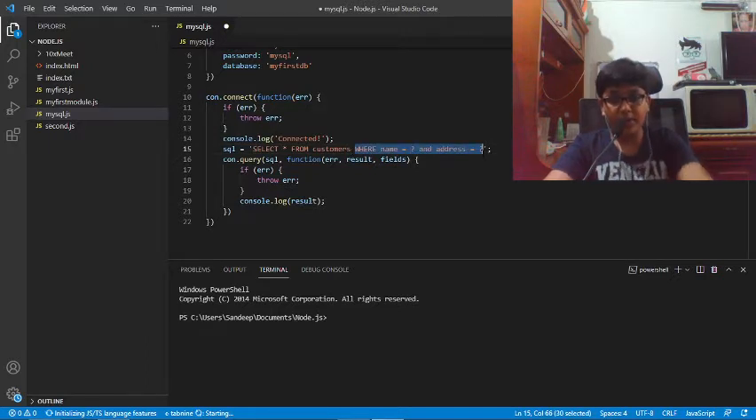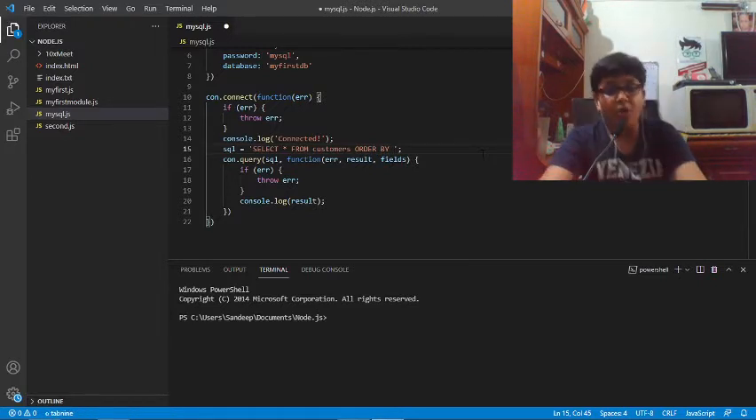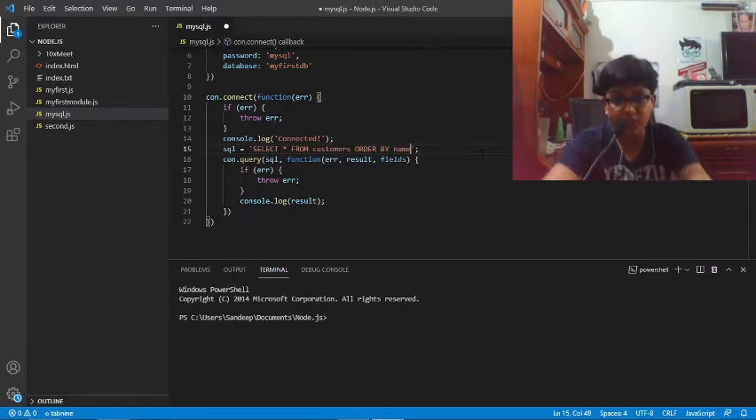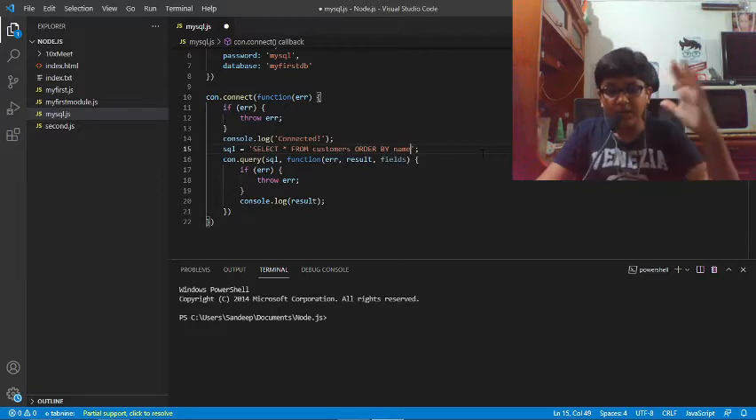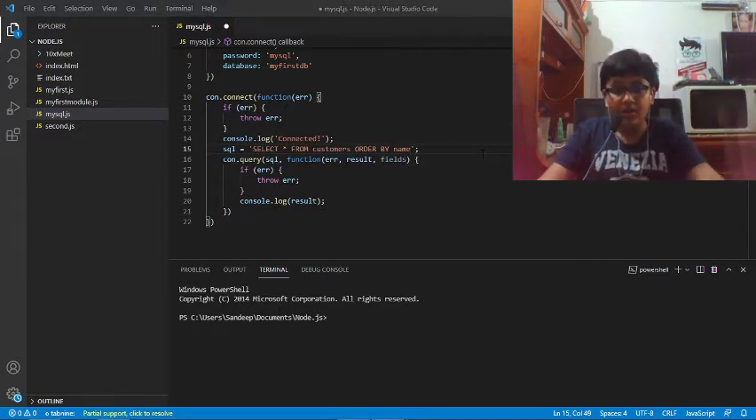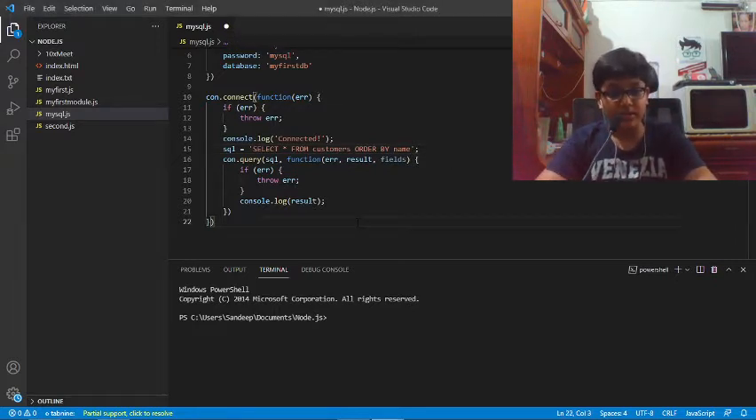So what we'll do is bring all the data from the customers table, and we will order it in ascending order, which is default, on the name. So all the names that are there in our table will now come in ascending order. And we are showing the result object. We'll save this and run this file, node